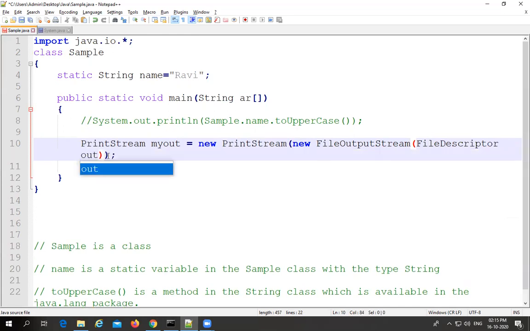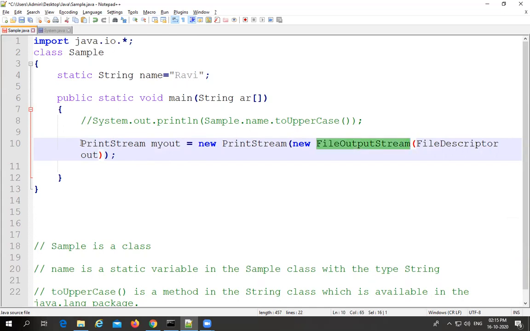So like that, we need to write the statement. Without writing this FileOutputStream of FileDescriptor.out object, it is not possible to print the output with the help of the PrintStream class. So please remember that point. At the time of creating the PrintStream object, if you want to print something within the standard output console, we definitely need to take the assistance of the FileOutputStream class.